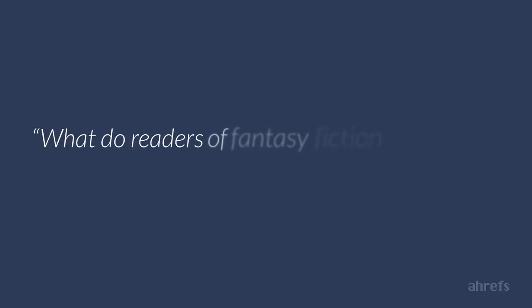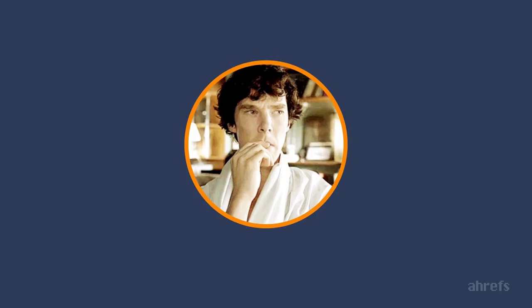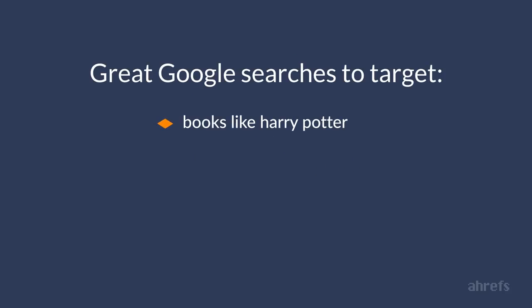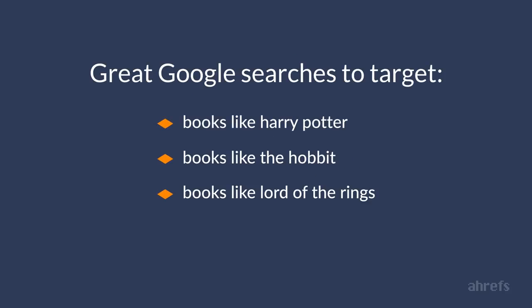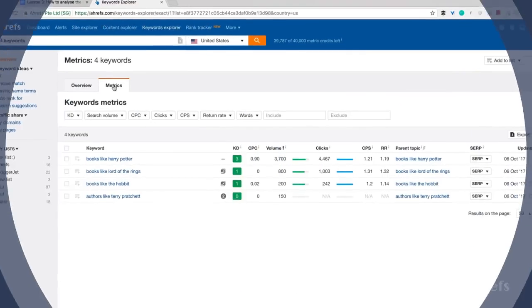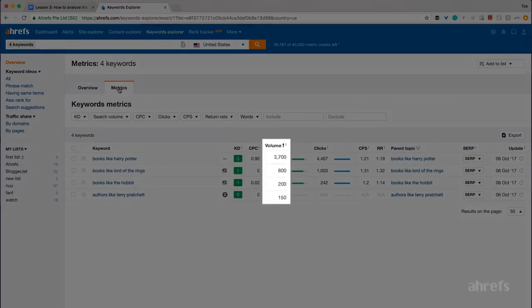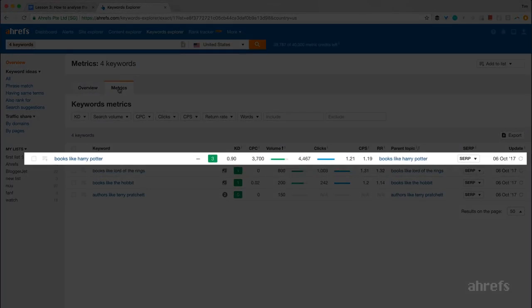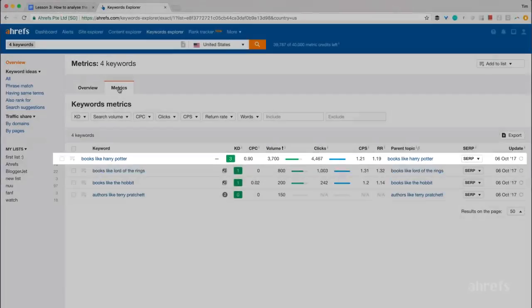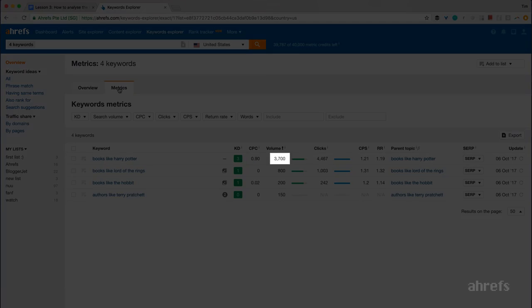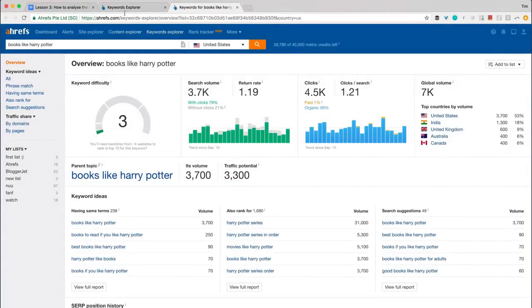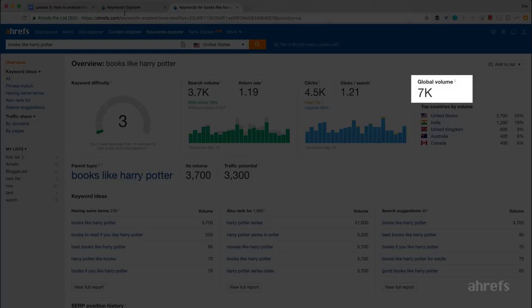So, what do readers of fantasy fiction books search for in Google? After brainstorming for a few minutes and doing a simple keyword research exercise that I'll show you a bit later, I found a few cool keywords that she could cover on her blog. Books like Harry Potter, books like The Hobbit, books like Lord of the Rings, authors like Terry Pratchett. According to Ahrefs Keywords Explorer, each of these keywords has some nice monthly search volume, and books like Harry Potter is the most popular search query among them. People search for it 3,700 times every single month in the US alone, and the global search volume across all countries is 7,000 searches per month.